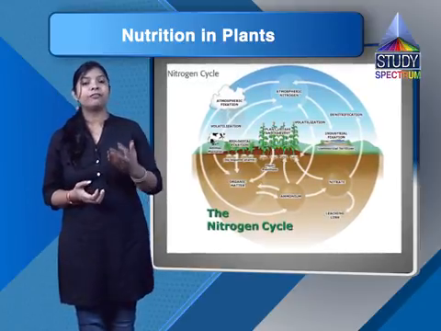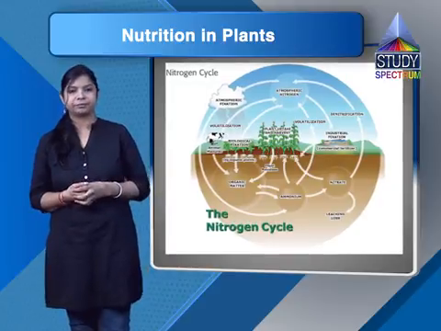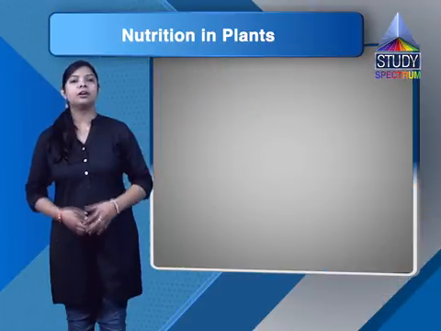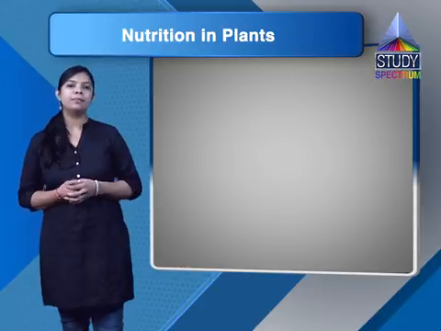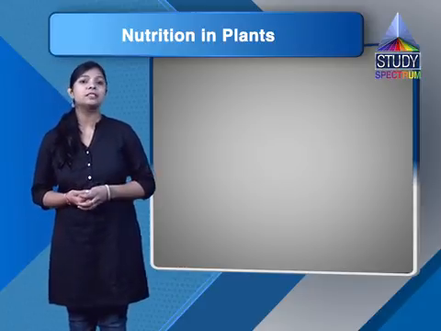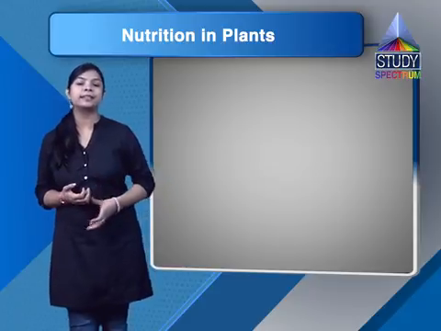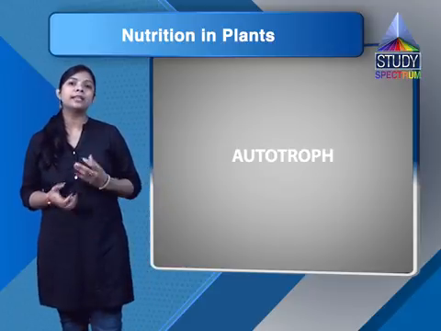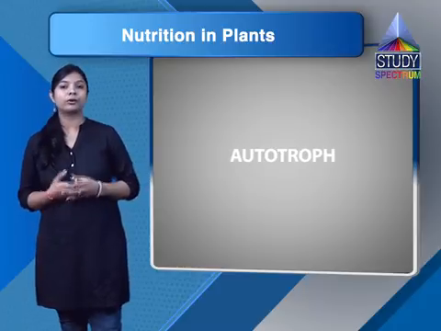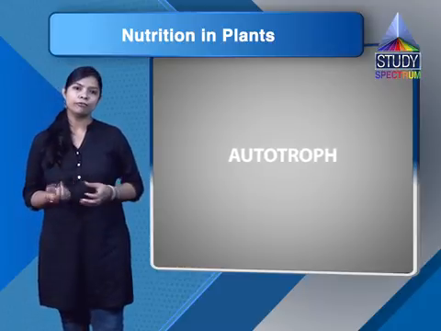Now the next question is fill in the blanks. So our first question is, green plants are called dash since they synthesize their own food. So students, green plants are called autotrophs because they synthesize their own food.